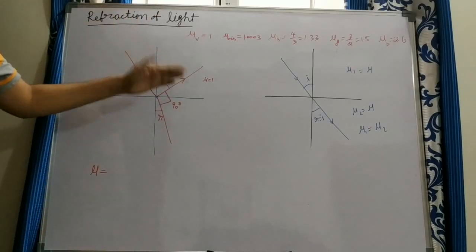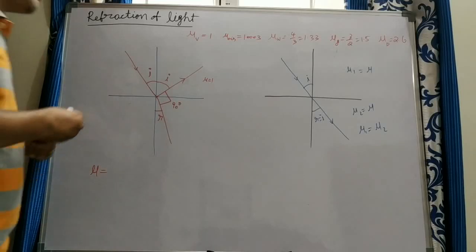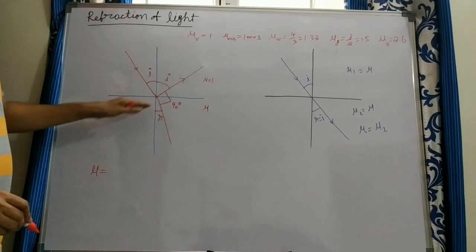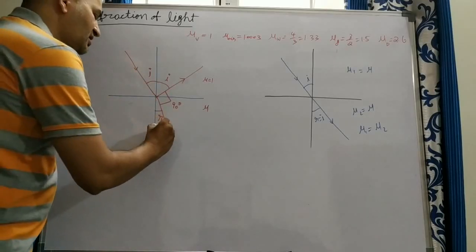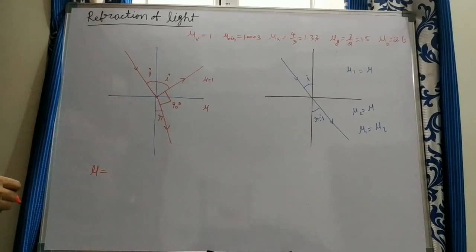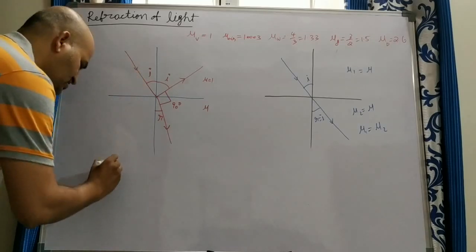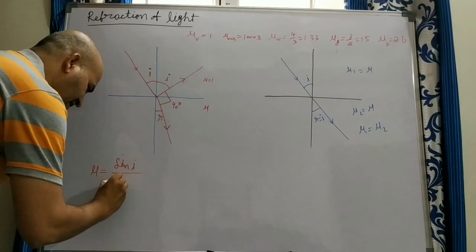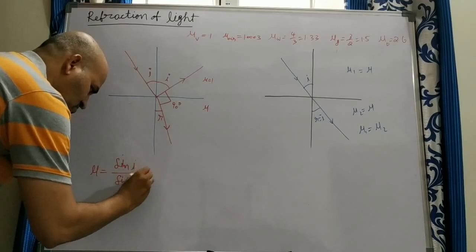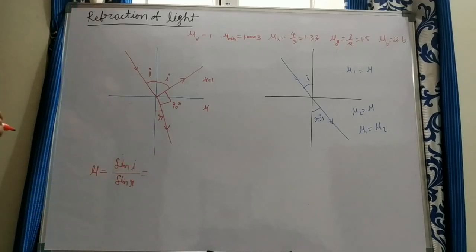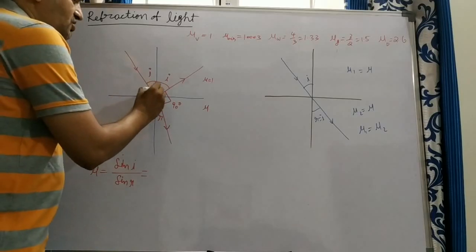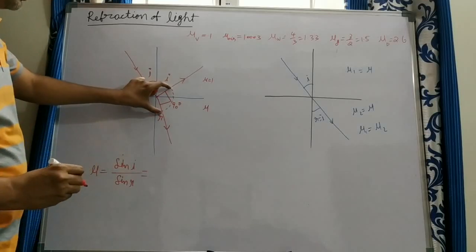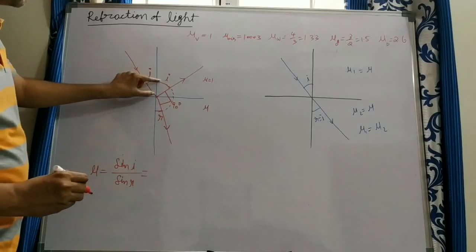Suppose light enters from vacuum or air to another medium having refractive index mu, and the angle between the reflected ray and the refracted ray is 90 degrees. Then what can you write for refractive index mu? Mu is equal to sine of incidence by sine of refraction. What is the relation between I and R? You see, this total angle is 180. In that, 90 is gone. And what about this R? R is equal to 90 minus I.